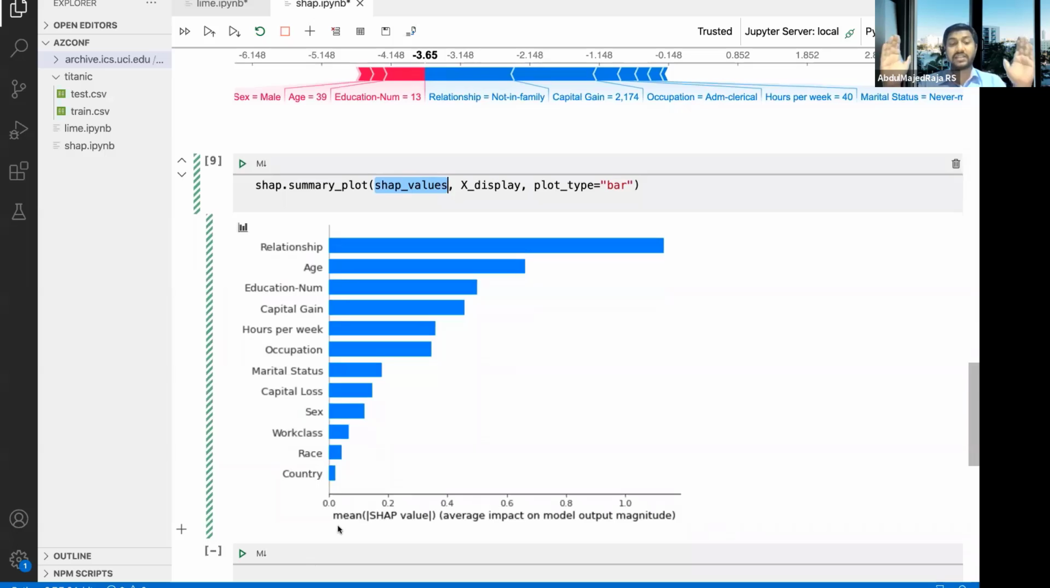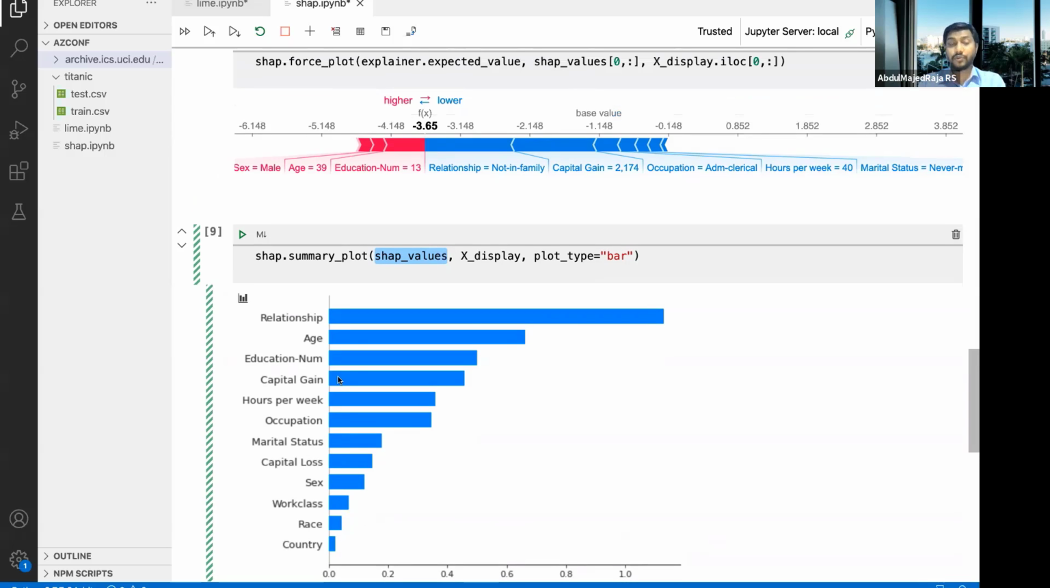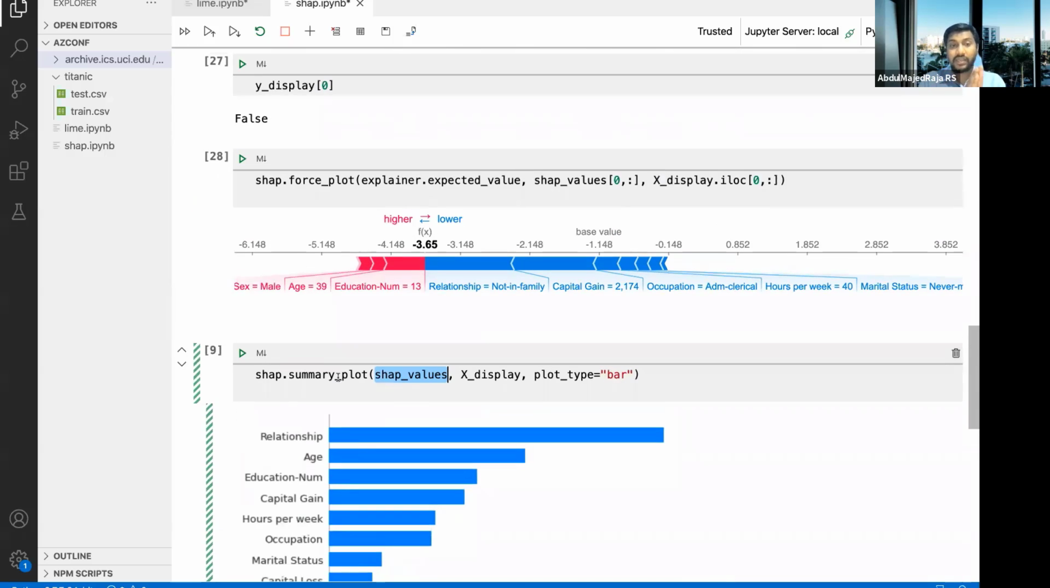So it basically takes the average of SHAP values for individual variable features, and then it makes this plot. And this is quite handy because now with one package, one method, you can explain both local and also global, and this is quite handy.